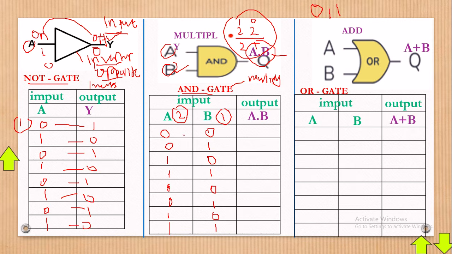Let's try 0 times 0, you get a 0. 0 times 1, you get a 0. 1 times 0, you get a 0. And 1 times 1, you get a 1.